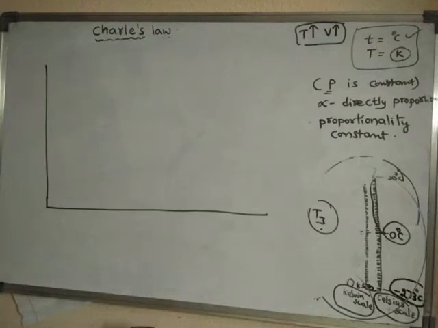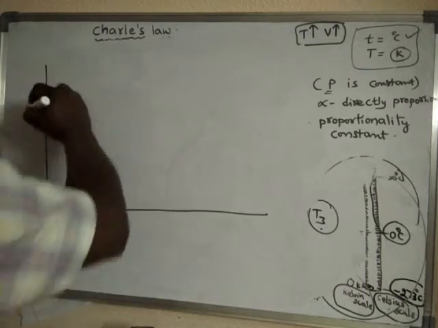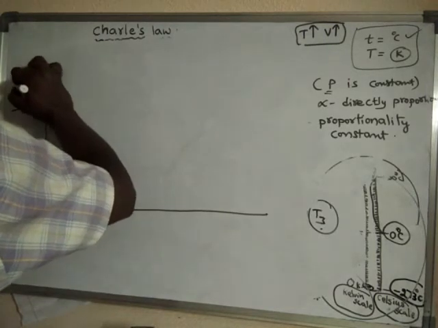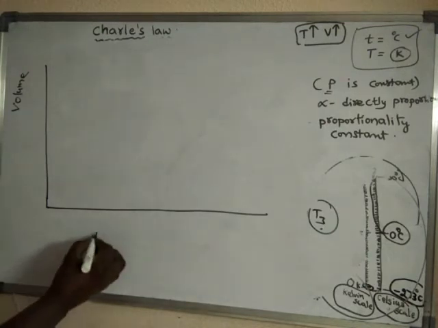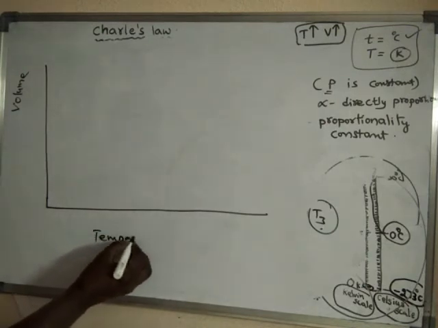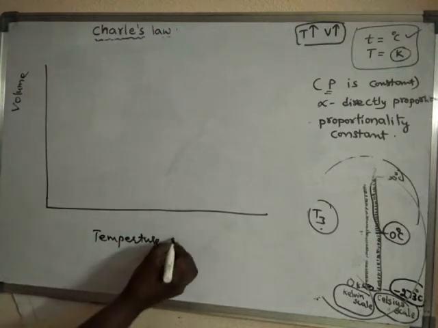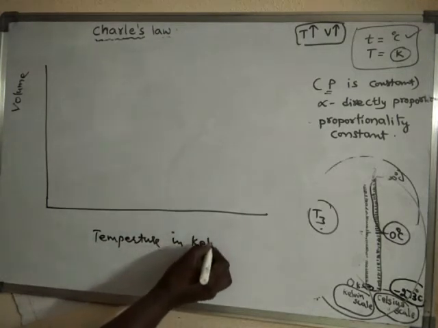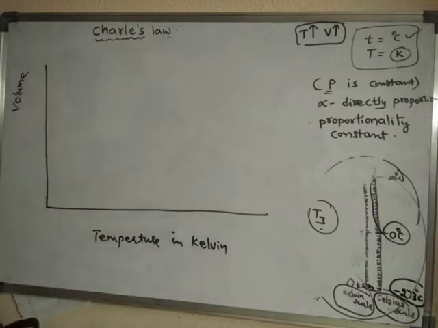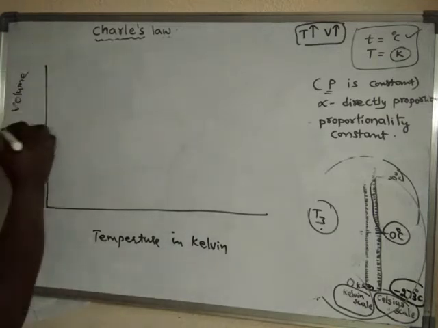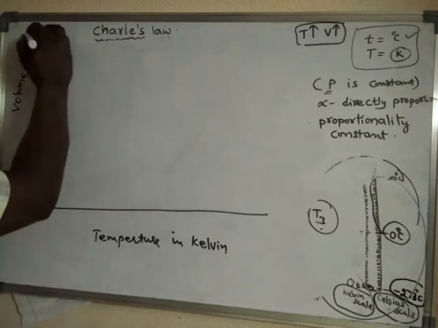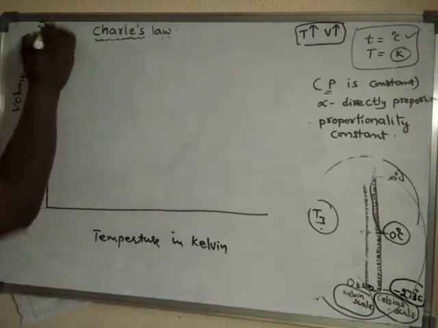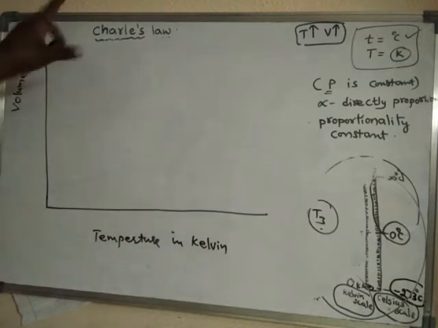On the vertical axis, the volume of the gas is taken, and on the horizontal axis, the temperature of the gas in kelvins. Temperature is measured in Kelvin, and volume is measured in liters. A liter is also called a decimeter cube.